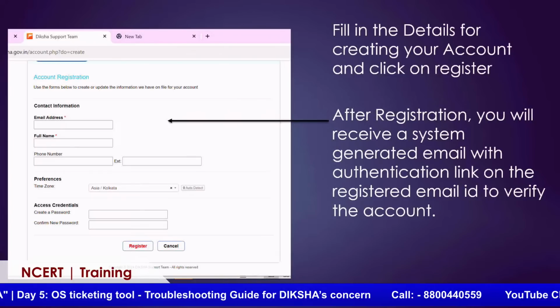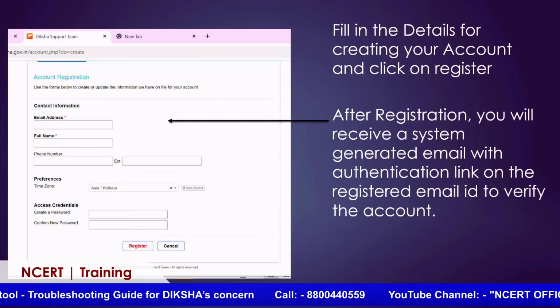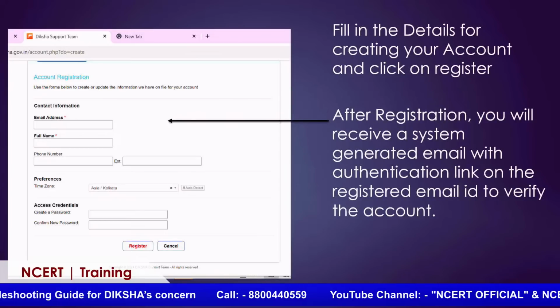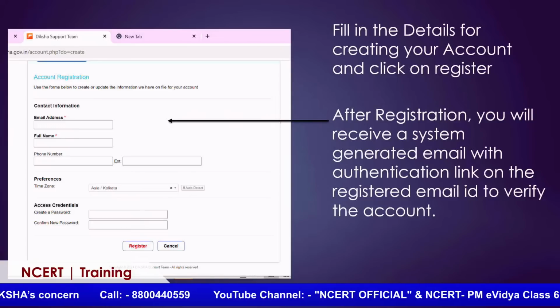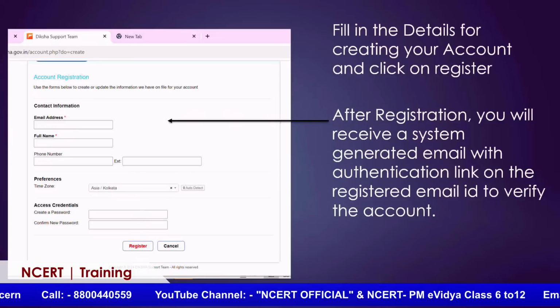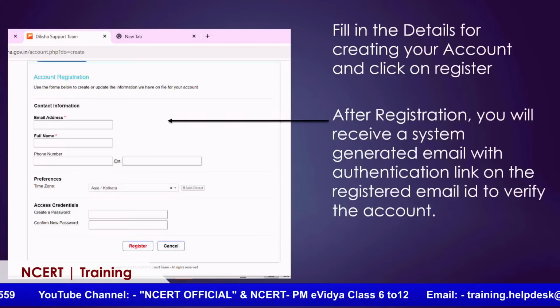Once you segregate the main area, let's say I am having an issue on the mobile side, once you select that, you will also get further drop down values, like you are having issues in terms of certificate not getting generated, or so on. So what we have done is we have tried to bucketize the issues under certain categories, so it is easier for us to segregate the issues and resolve them.